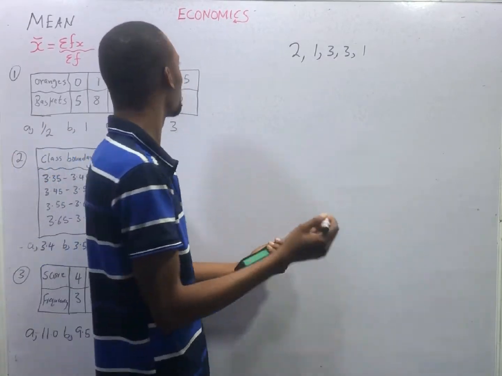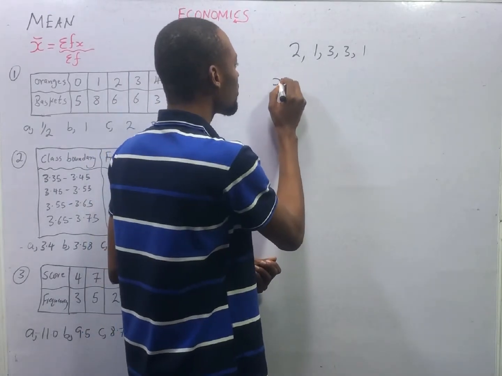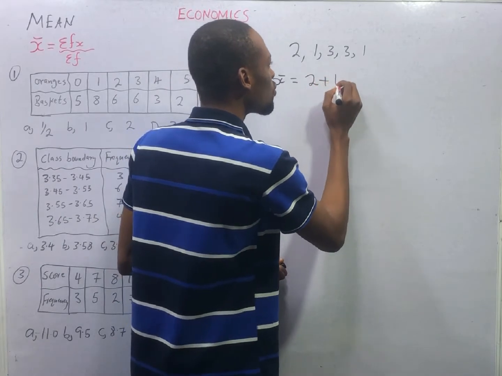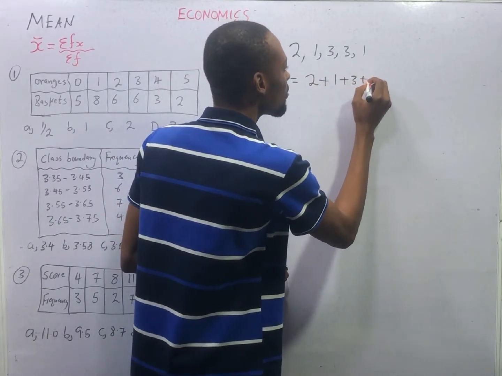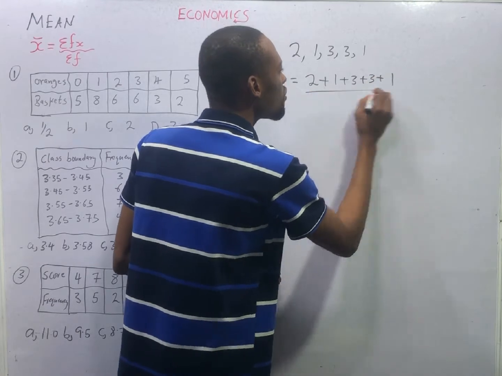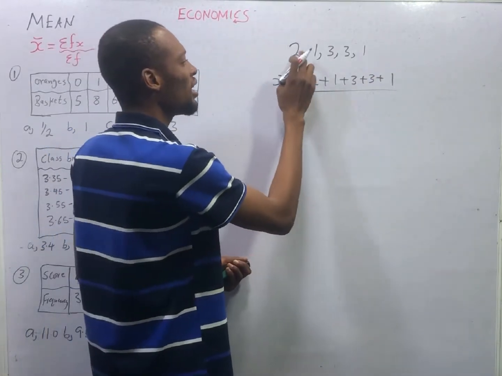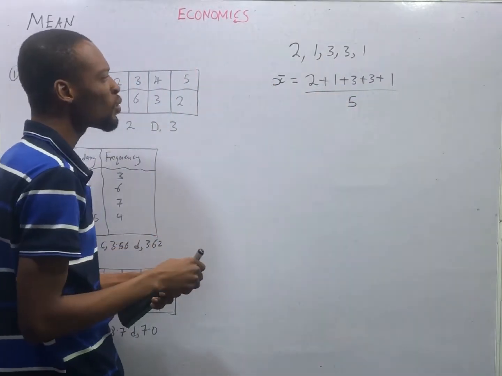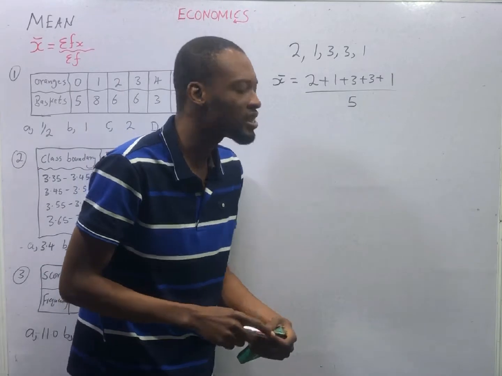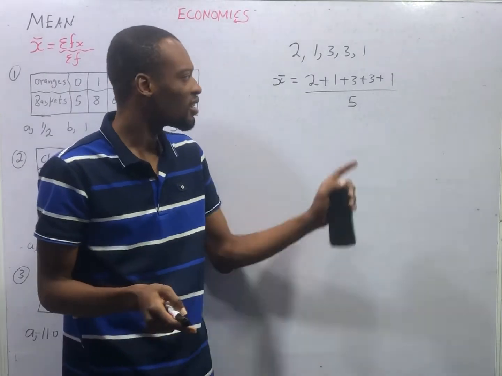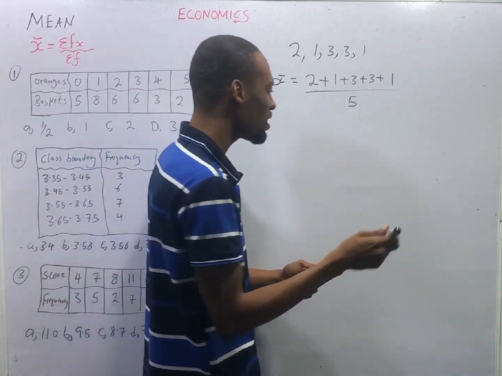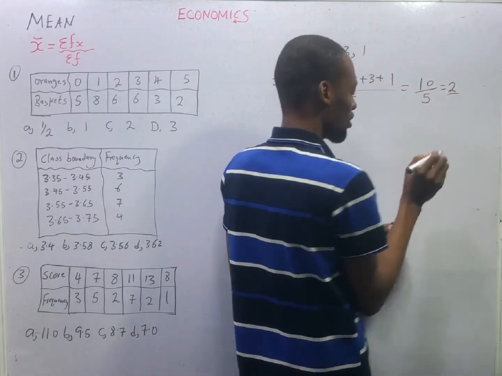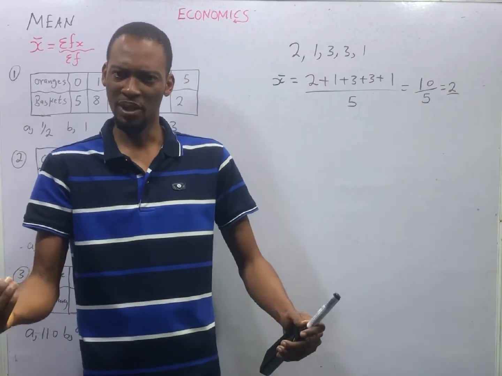You simply say that the mean, denoted like this, x bar, is equal to 2 plus 1 plus 3 plus 3 plus 1 over how many are they? 1, 2, 3, 4, 5. 5. 2 plus 1 is 3, plus 3, 6, plus 3, 9, plus 1, 10. Therefore, the mean is 10 divided by 5, and this is equal to 2. You are very, very happy.